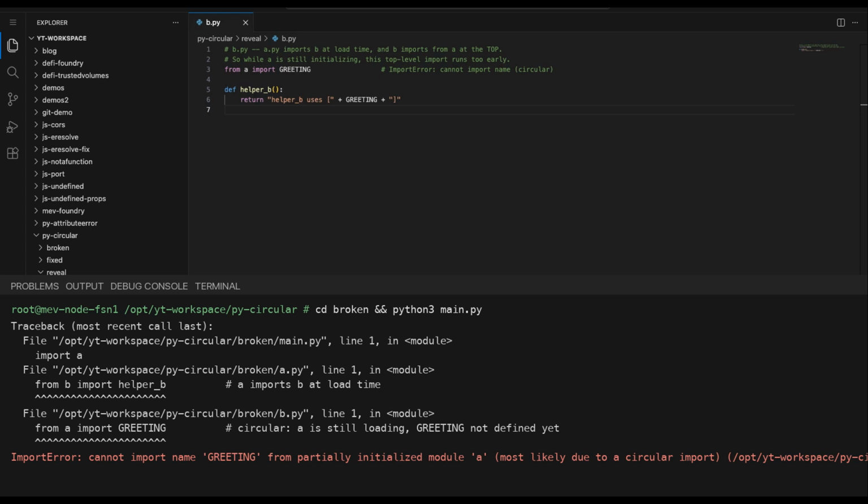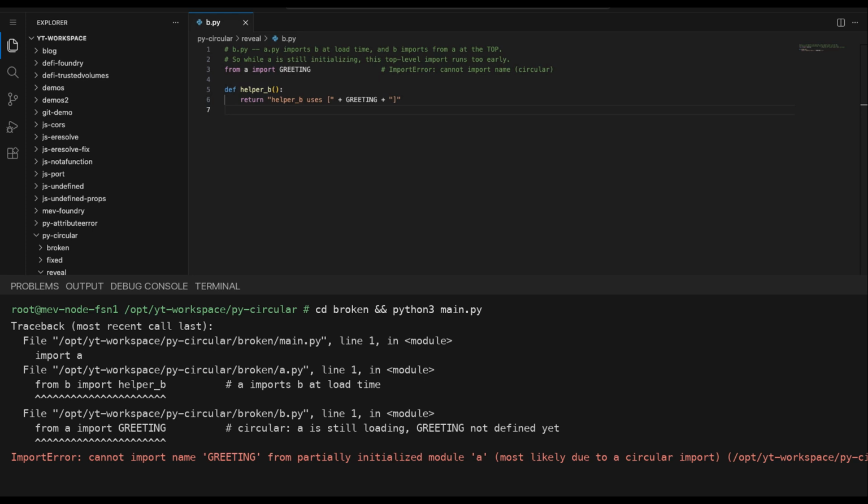We run main, which imports A, and there it is. Import error: cannot import name greeting from partially initialized module A, most likely due to a circular import. Read the traceback, it points right at B's top line, from a import greeting. That import ran while A was still loading. Greeting didn't exist yet, and Python stopped. The two files were each waiting on the other.